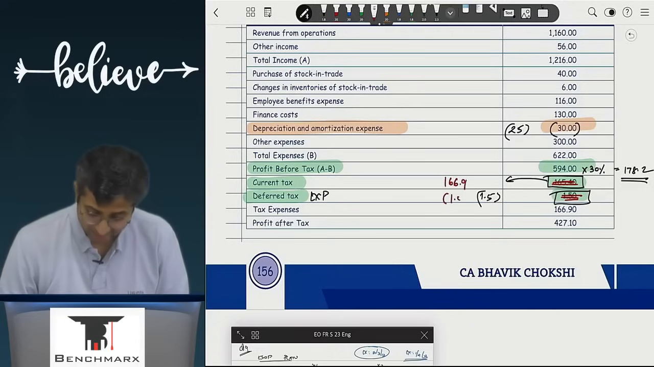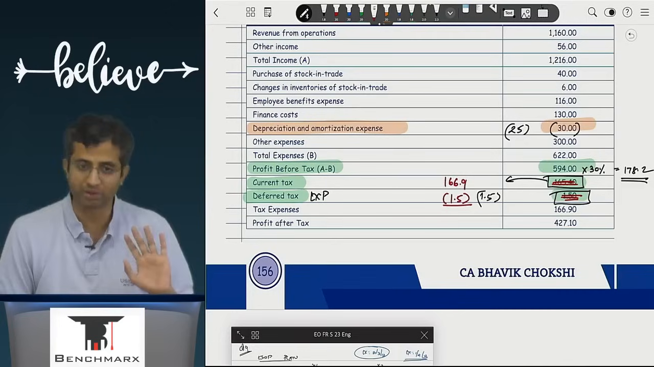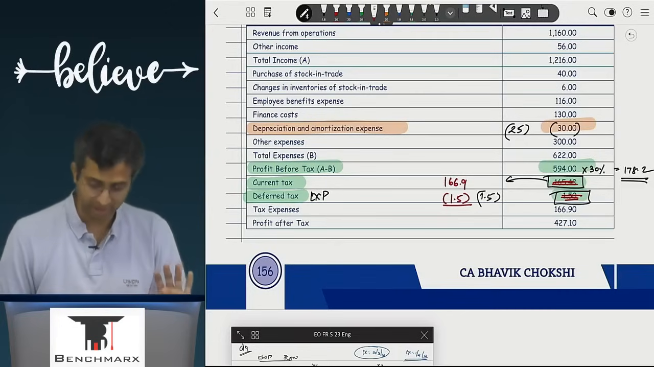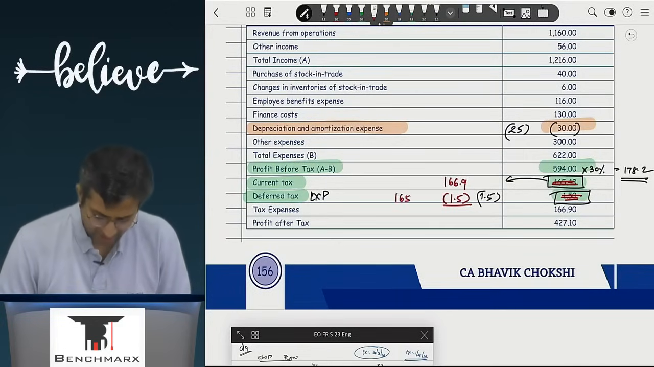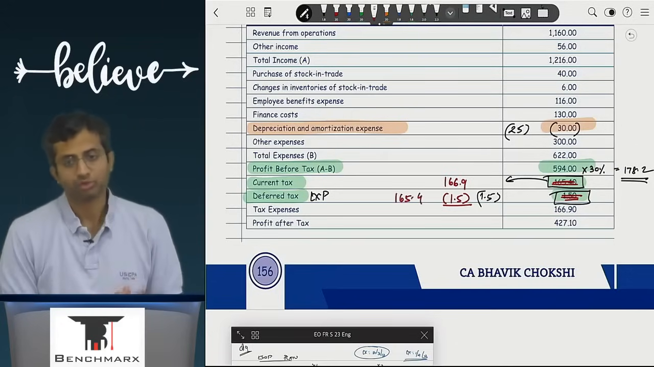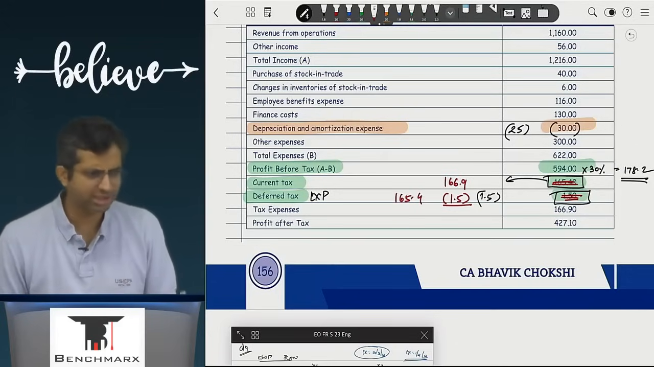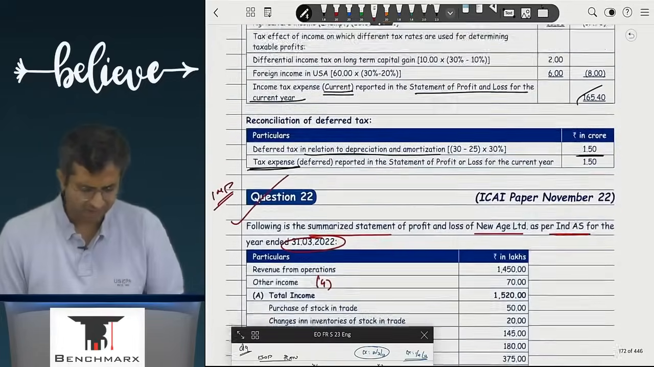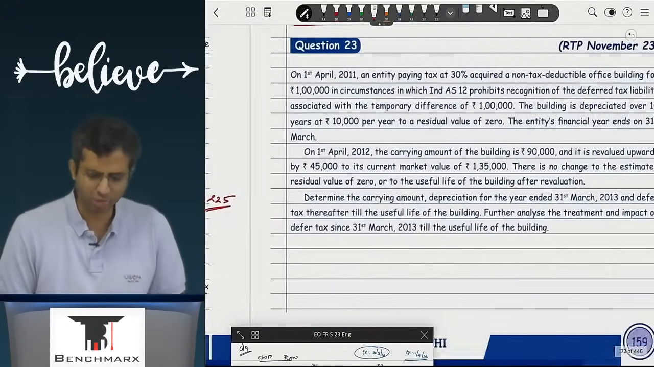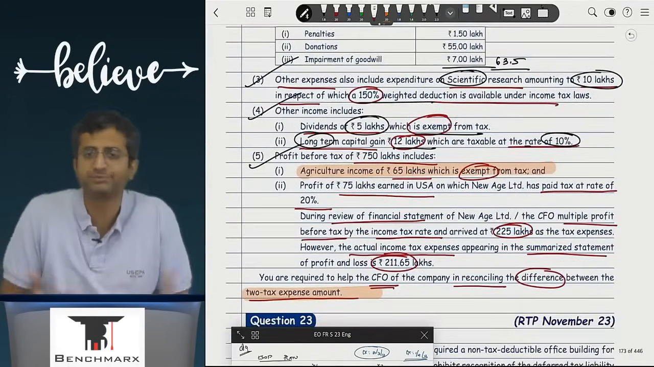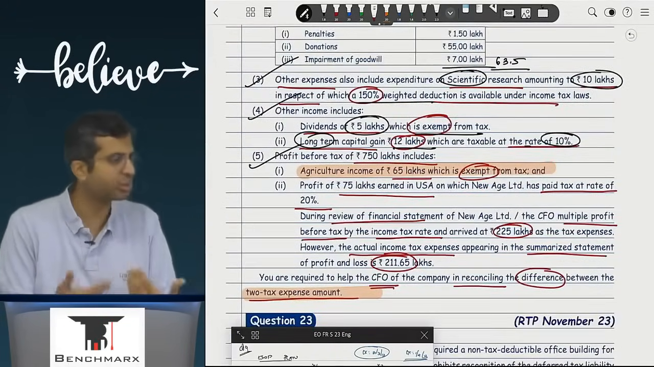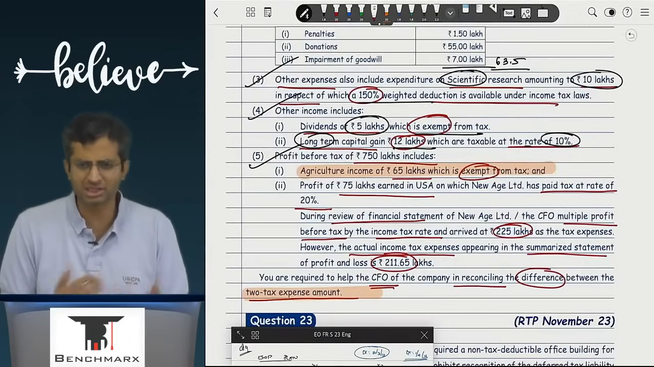This number should be a negative 1.5 and hence the ultimate effect should have been 165.4, then everything would have properly reconciled. But right now it is not so, if you open the RTP and see. So I'm pretty sure if it comes in the main exam, they're cognizant of the fact that there is a difference. Otherwise the exact same question comes, and only that one depreciation adjustment does not come. That is because it was realized that that mistake is there and hence they've removed it.